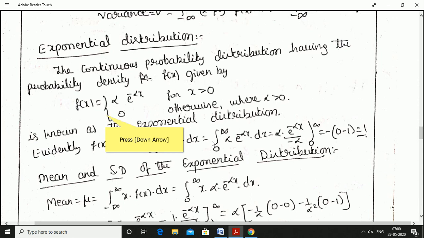For x greater than 0 means integration from 0 to infinity. f of x value is alpha into e power minus alpha x into dx. E power minus alpha x integration is e power minus alpha x divided by minus alpha from 0 to infinity. Alpha gets cancelled, minus 1 constant, upper limit e power minus infinity is 0, lower limit e power 0 is 1. Minus into minus is plus 1. So integration from minus infinity to infinity f of x into dx is equal to 1, and f of x is greater than or equal to 0. Hence f of x is the probability density function.